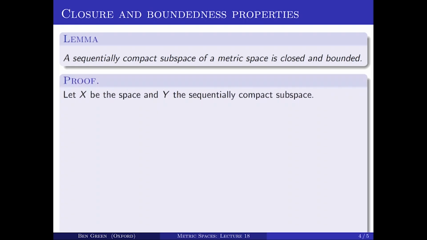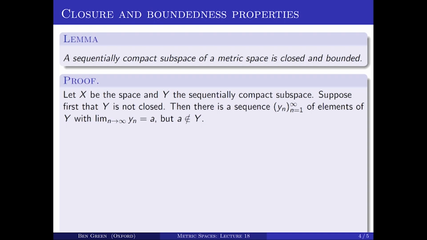Let X be the big metric space and let Y be the subspace of it that's supposed to be sequentially compact. I want to show that Y is closed in X and that Y is bounded. Suppose first that Y is not closed. One way of describing when subspaces are closed is that the limit of any convergent sequence of elements of that space is in the space.